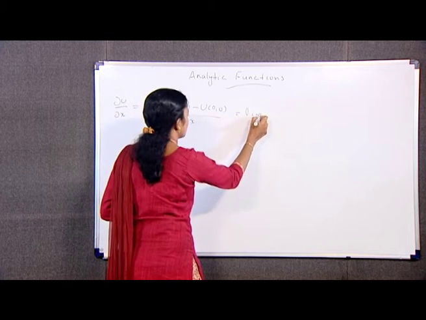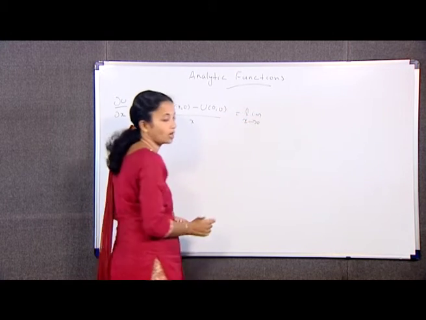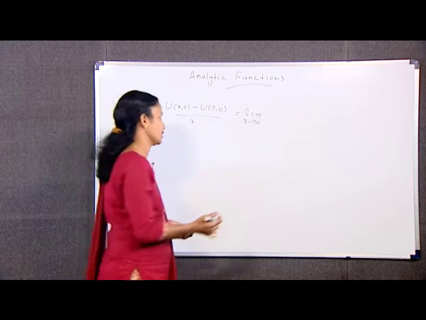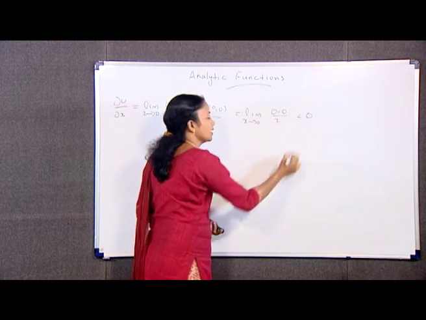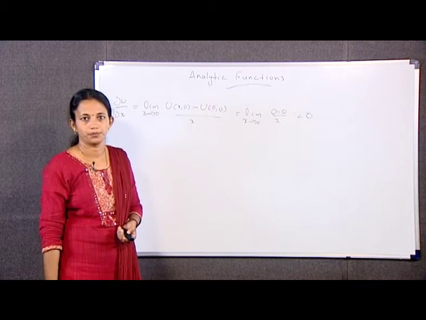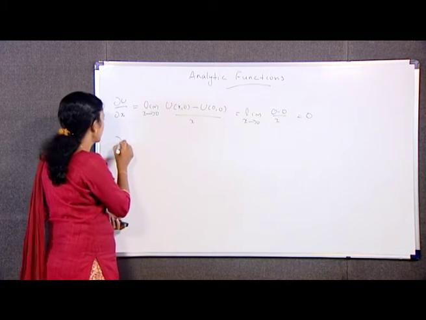Limit x tending to 0, we have 0 minus 0 by x. So, this is again equal to 0.